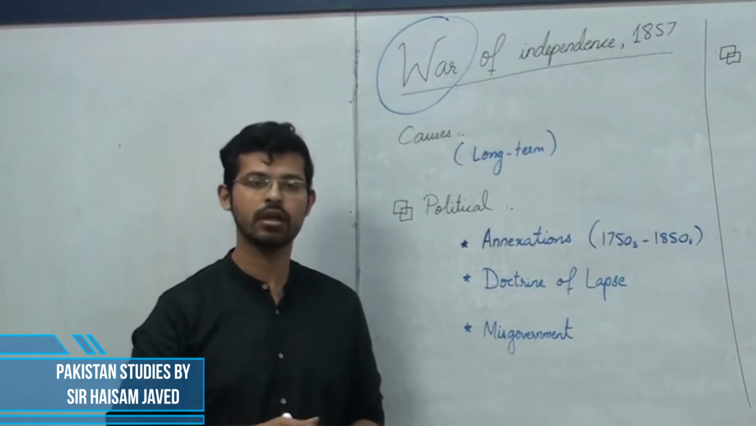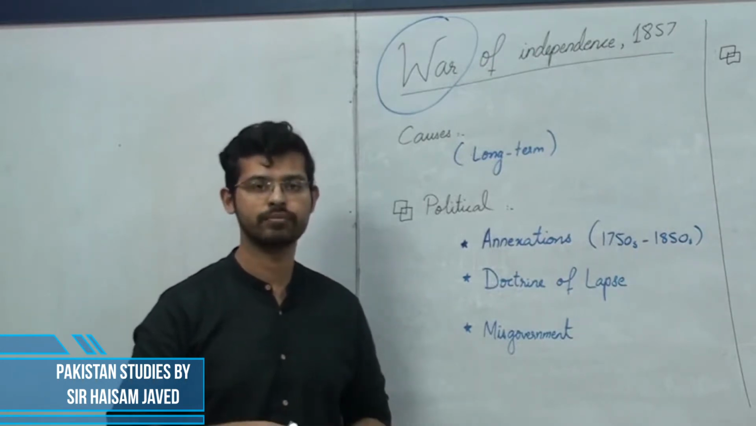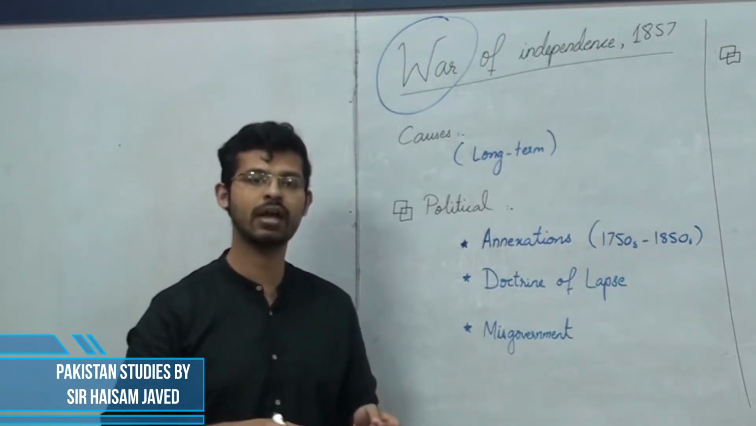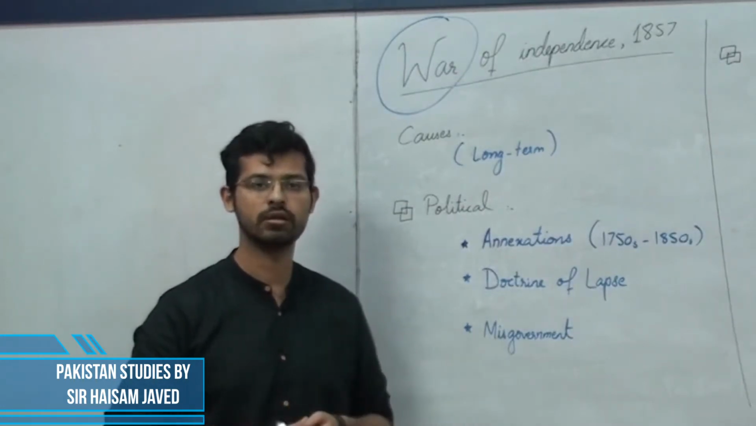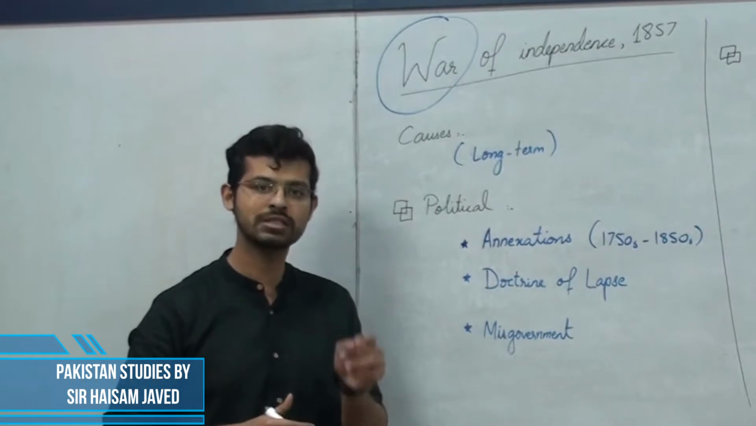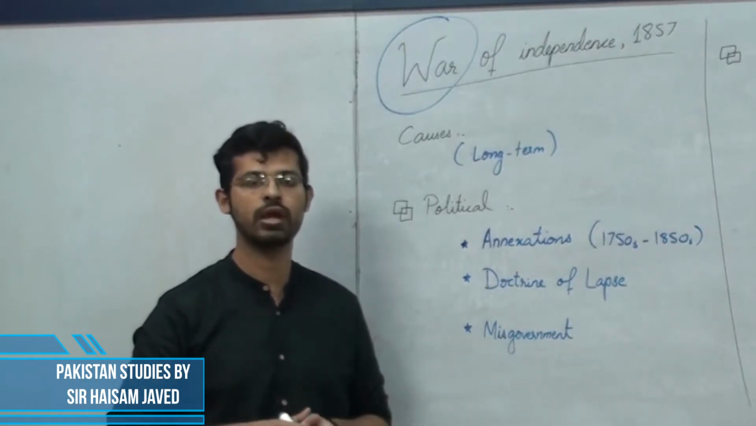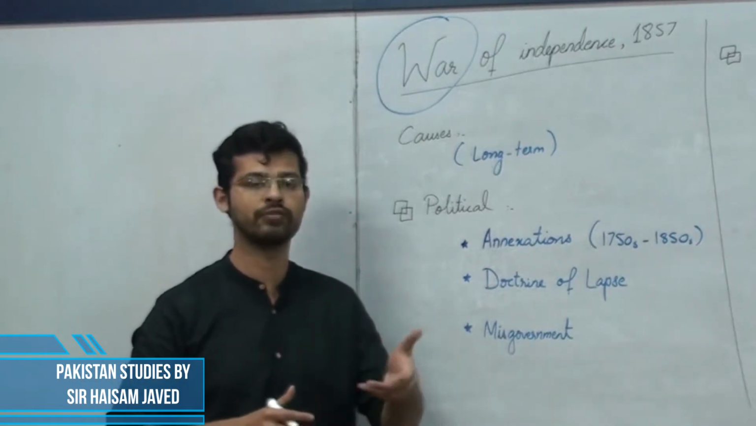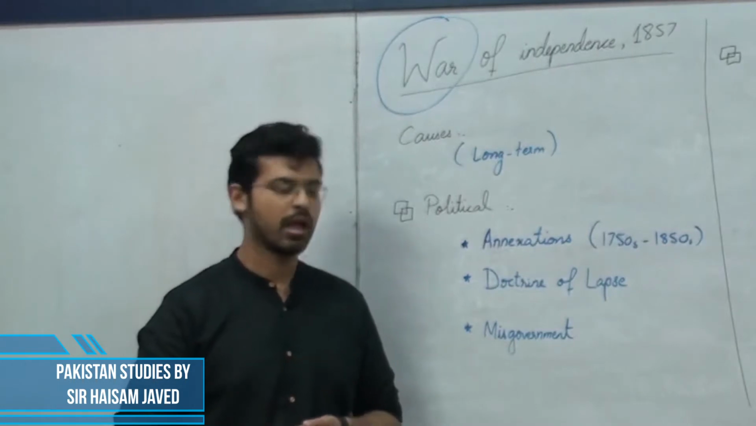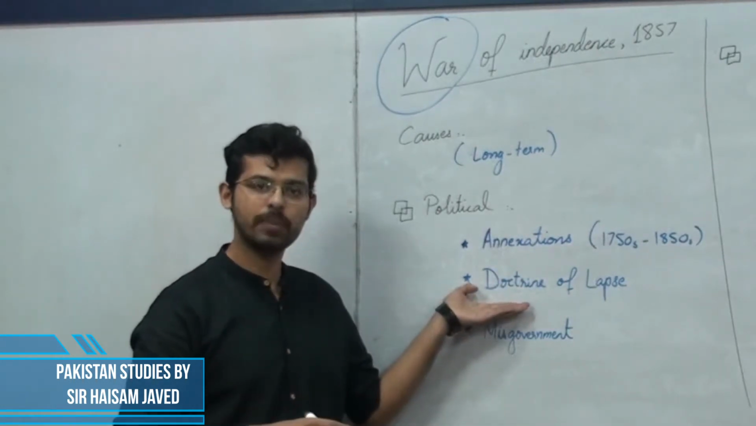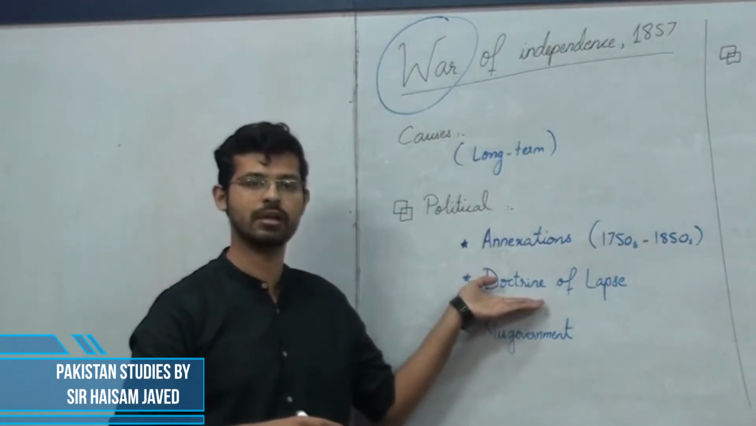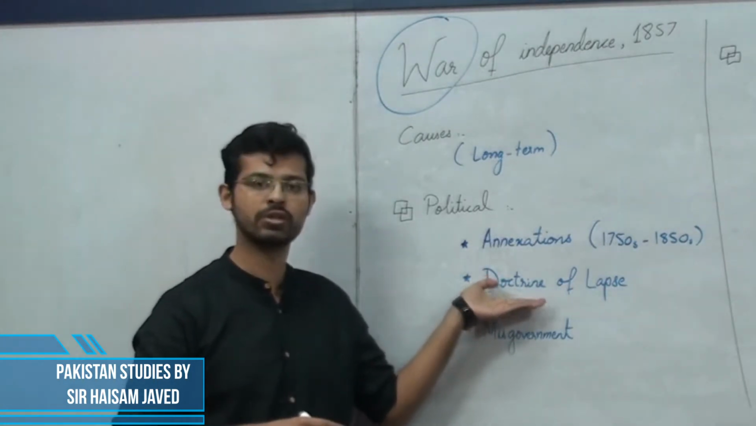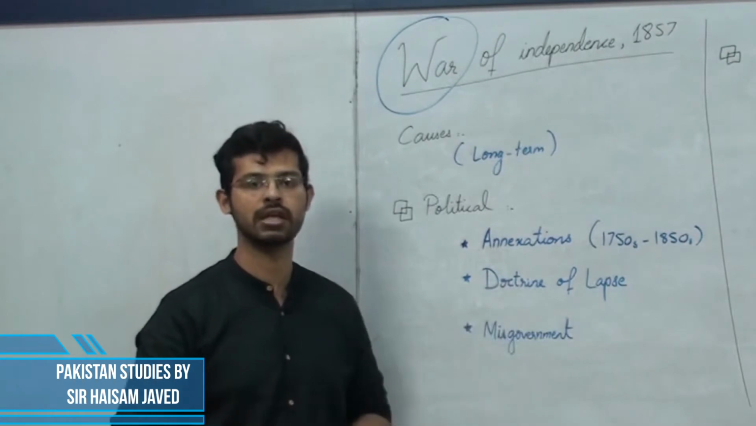For example, if in any state the ruler does not have a direct male heir, he has an adopted son, then that adopted son would also not be able to inherit the property of the father. Because of this doctrine of lapse, there were many states who lost power to the British East India Company, and so they were also taking part in the War of Independence 1857.